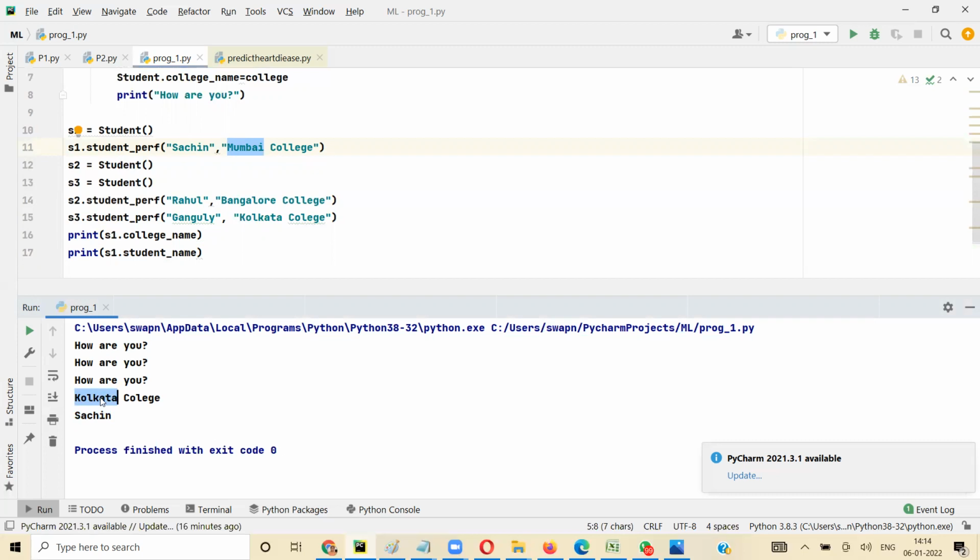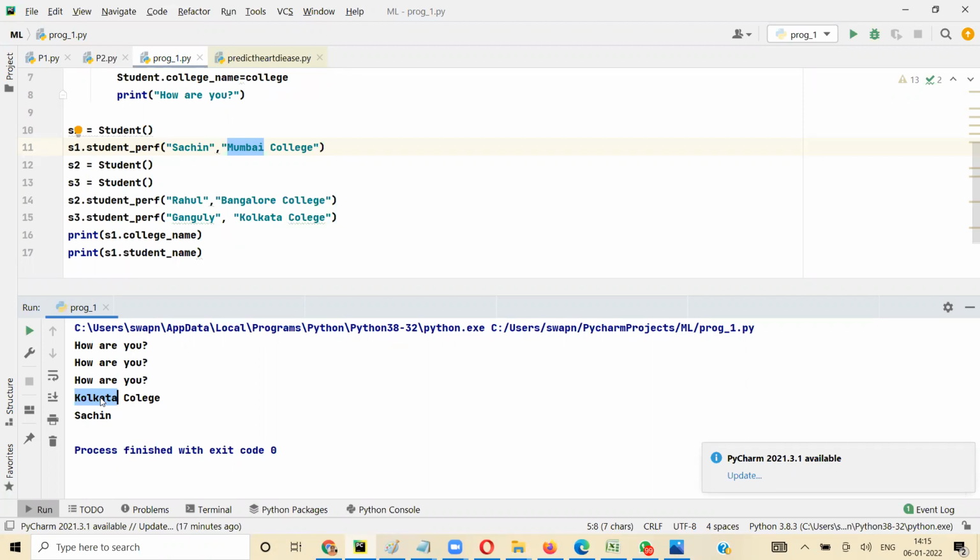See, that is the difference between your object and class level. Object level variables are specific to the object. If I say S1 dot name is Sachin, till I change S1 dot name to something else, it will remain Sachin. Since name is object level, S1 dot name, S2 dot name, S3 dot name, S4 dot name, all will be different. But class level is common for all the members, right? It is common across.